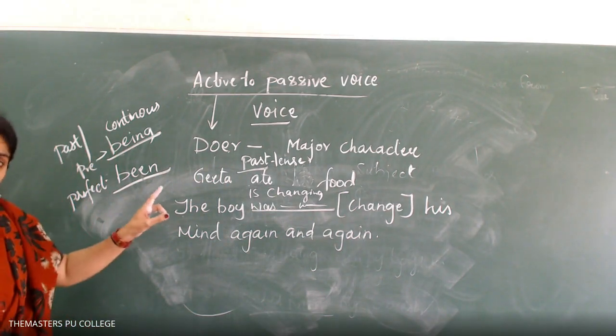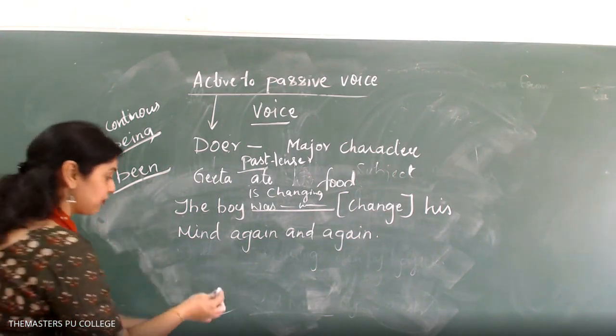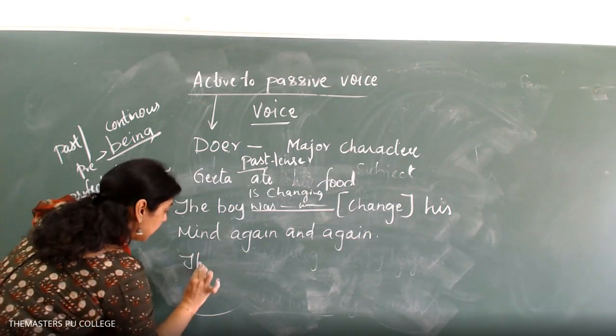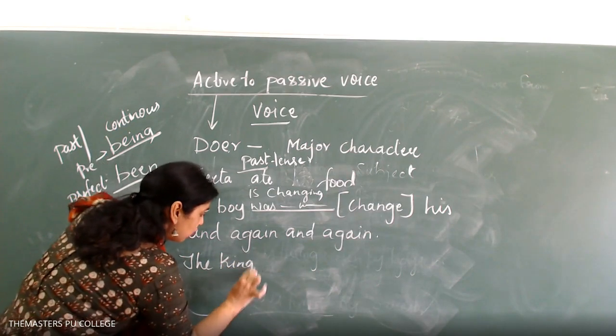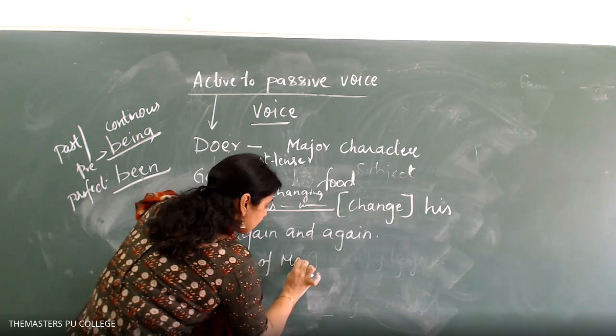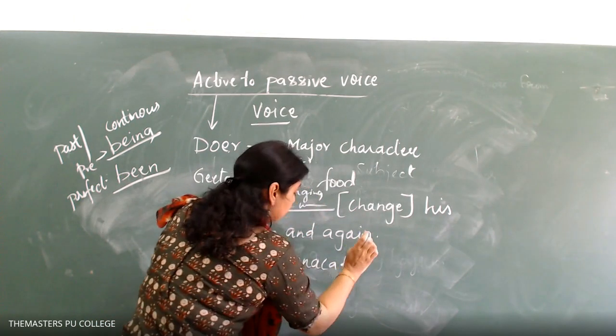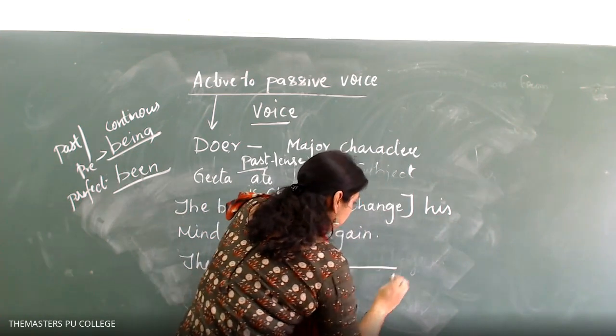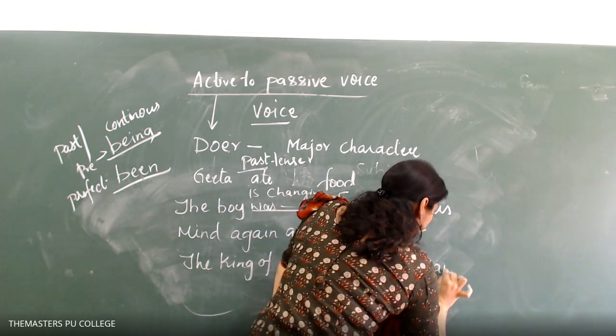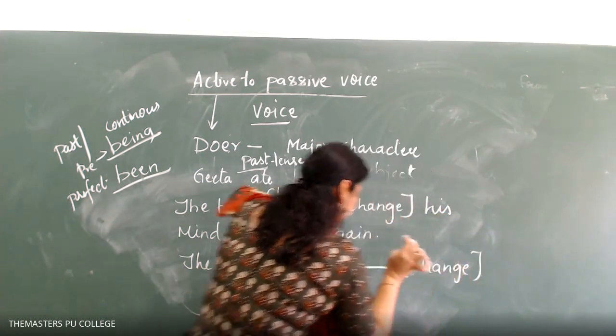This is active voice, but if I give a passive voice, I'll give from it. See here. The Kingdom of Monaco, or the King of Monaco, I've done that lesson. See, again the same thing.